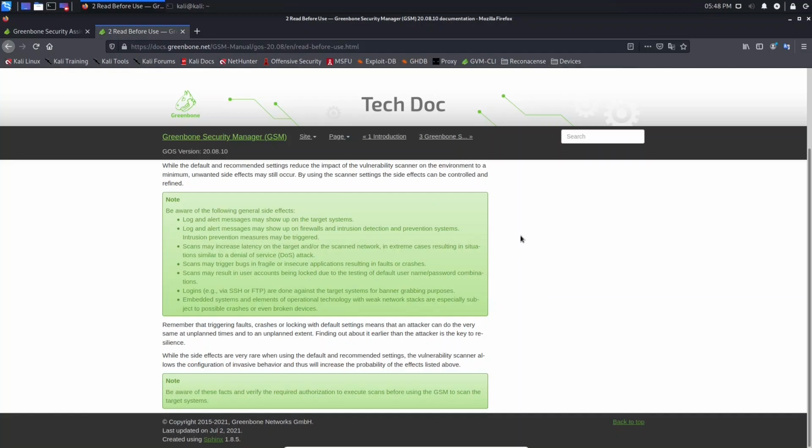For example, you are preparing the document that you and your company, or the company you want to perform a scan for, will sign. You need to put all of this in. Always make sure you have permission to perform a scan. All right, see you next lesson.